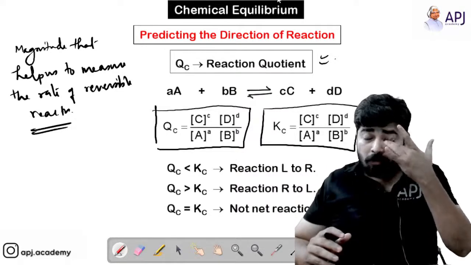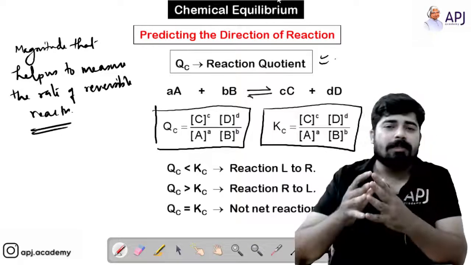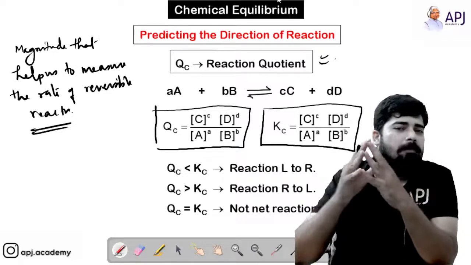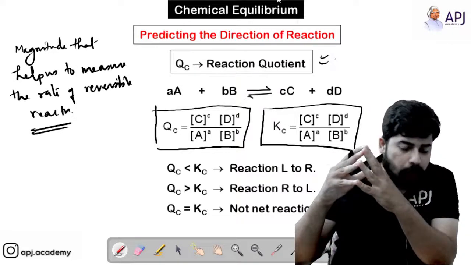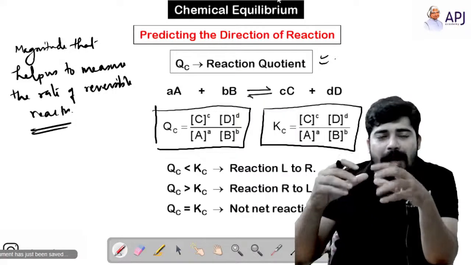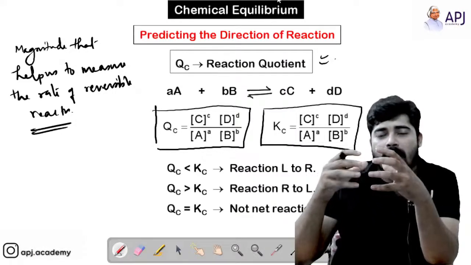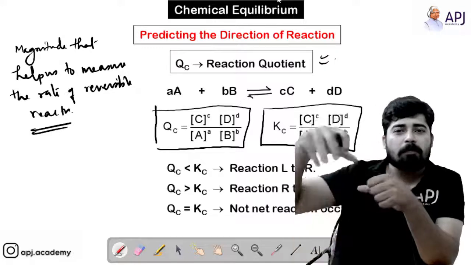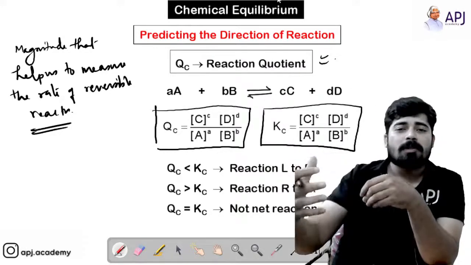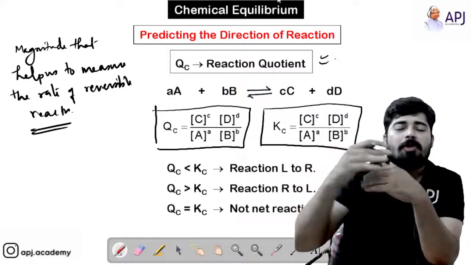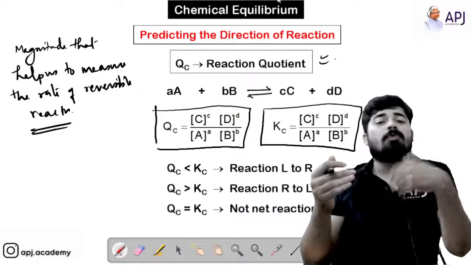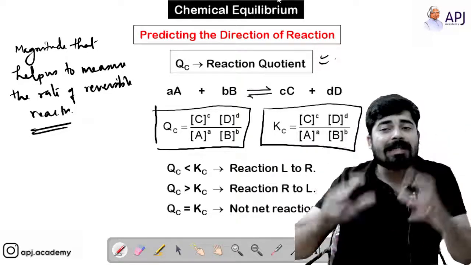So for a reversible reaction, initially they are not in equilibrium. So at the initial point, if you want to analyze the rate of the reaction, or how the reaction is proceeding, whether the products are formed more or the reactants are more, understanding their ratio will give you a clear picture in which direction the speed is more or in which direction the speed is less.